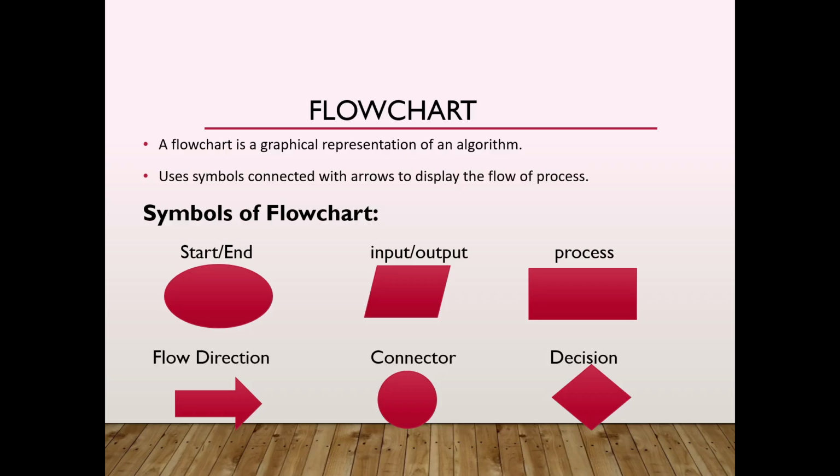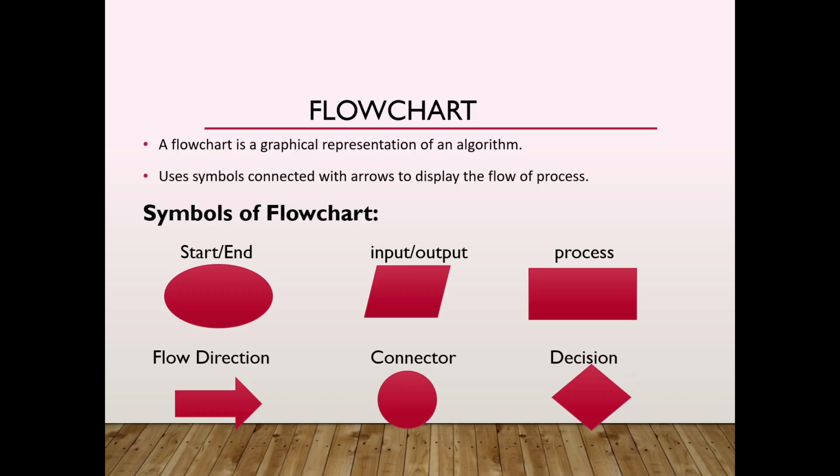Oval shape is used to define the start and end of the algorithm. Parallelogram symbol is used to define the input and output of the algorithm. Rectangular box is used to define the process of the algorithm. Flow direction is used to define the flow of the flowchart. Connector is used to connect the parts of the flowchart, and diamond shape is used to define the decisions.